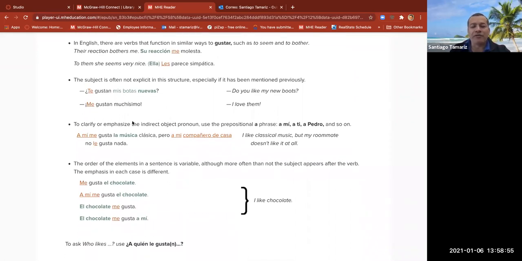To clarify or emphasize the indirect object pronoun, use the prepositional a phrase. A mí, a ti, a Pedro. A mí is a prepositional phrase. To me, to you, to Pedro, and so on. You don't need to say a mí me. You can say me gusta la música, but in order to emphasize, you would use this prepositional phrase.